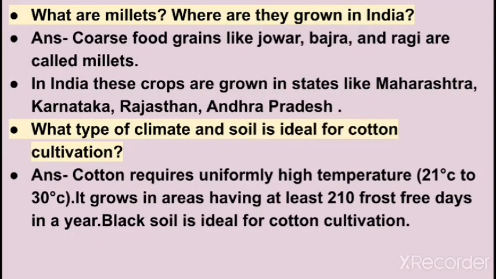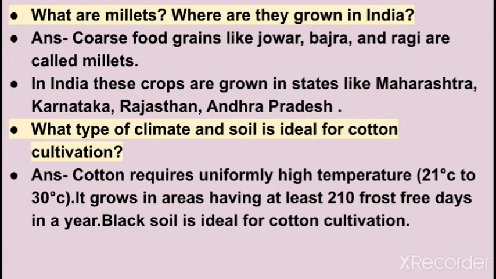Next, question number 3. What are millets? Where are they grown in India? Answer. Coarse food grains like jowar, bajra and ragi are called millets. The second answer is, in India, these crops are grown in states like Maharashtra, Karnataka, Rajasthan, Andhra Pradesh.